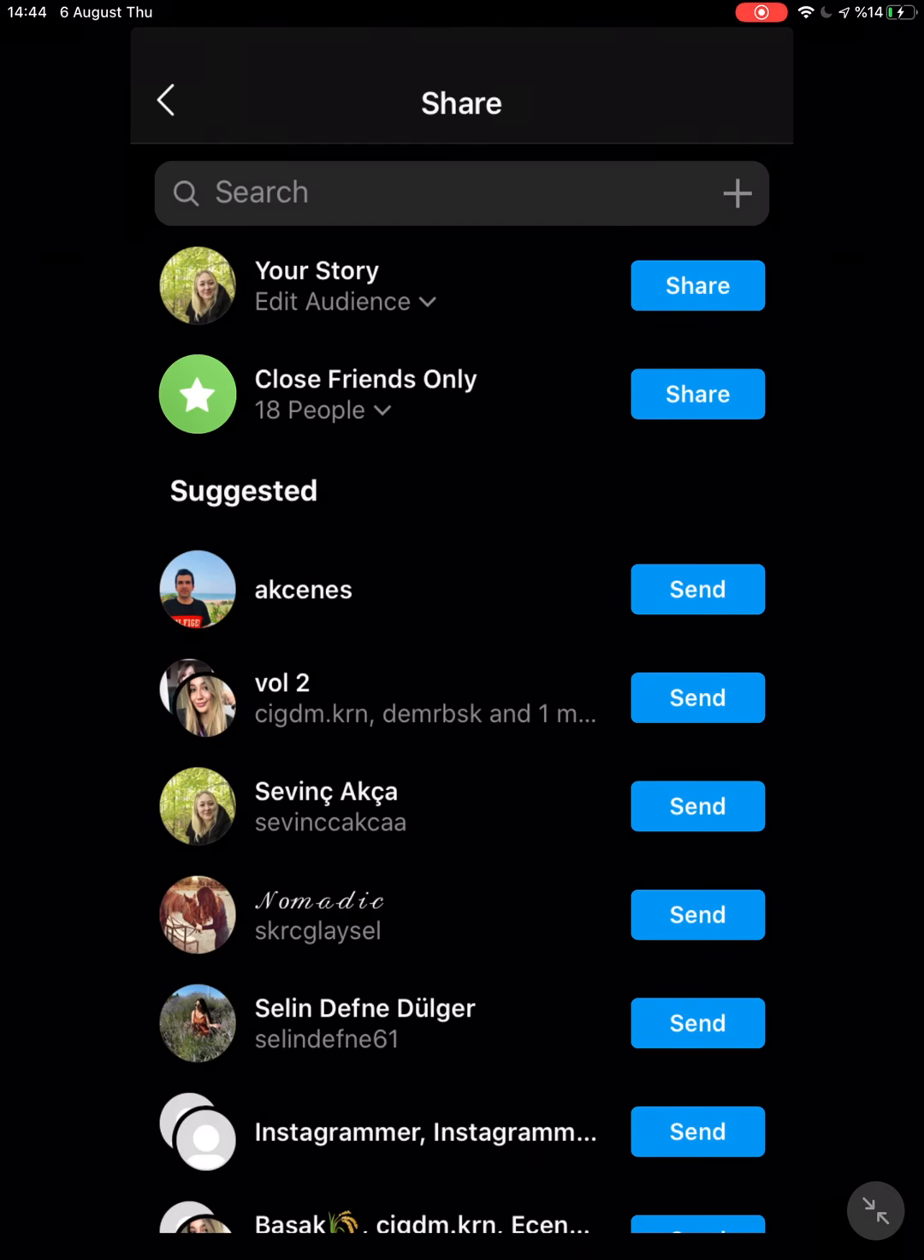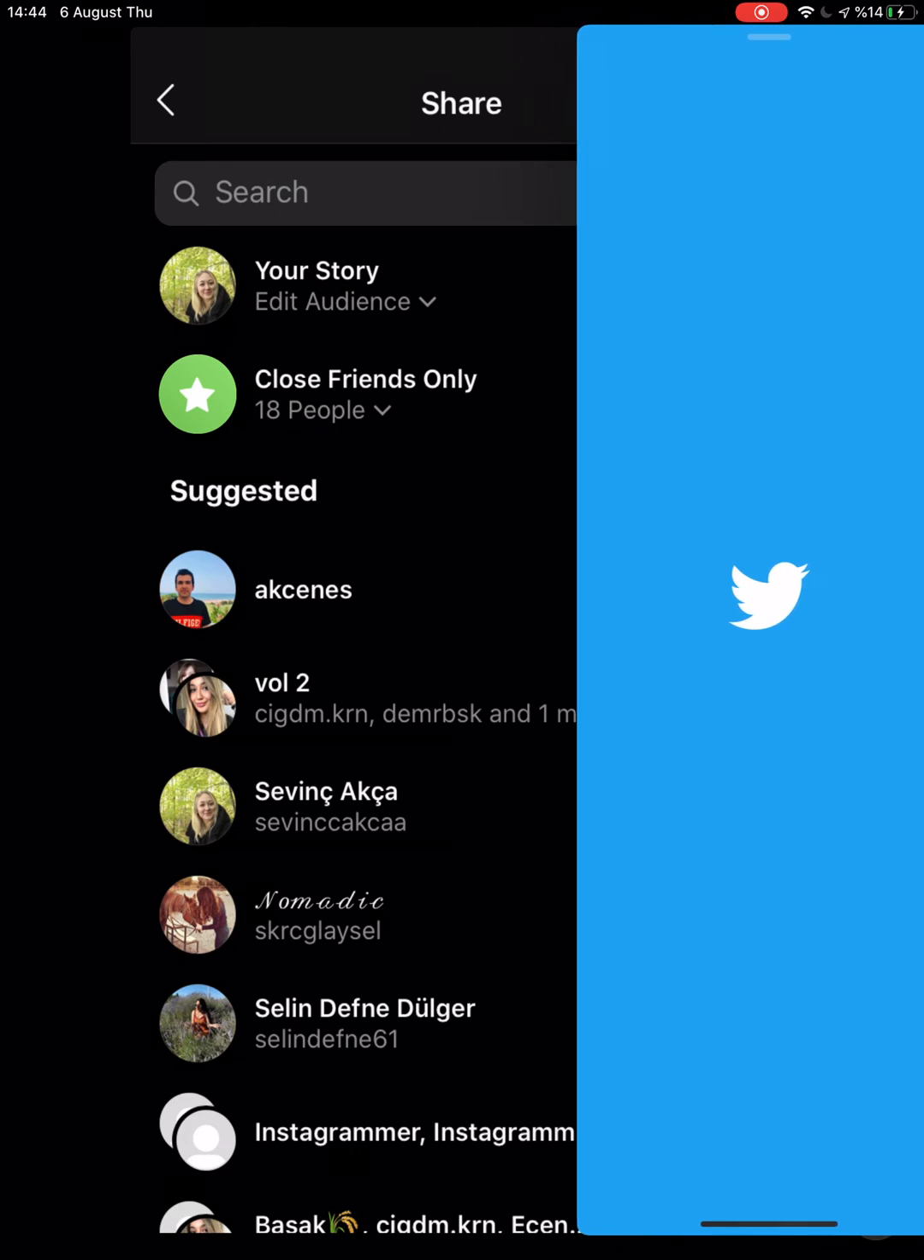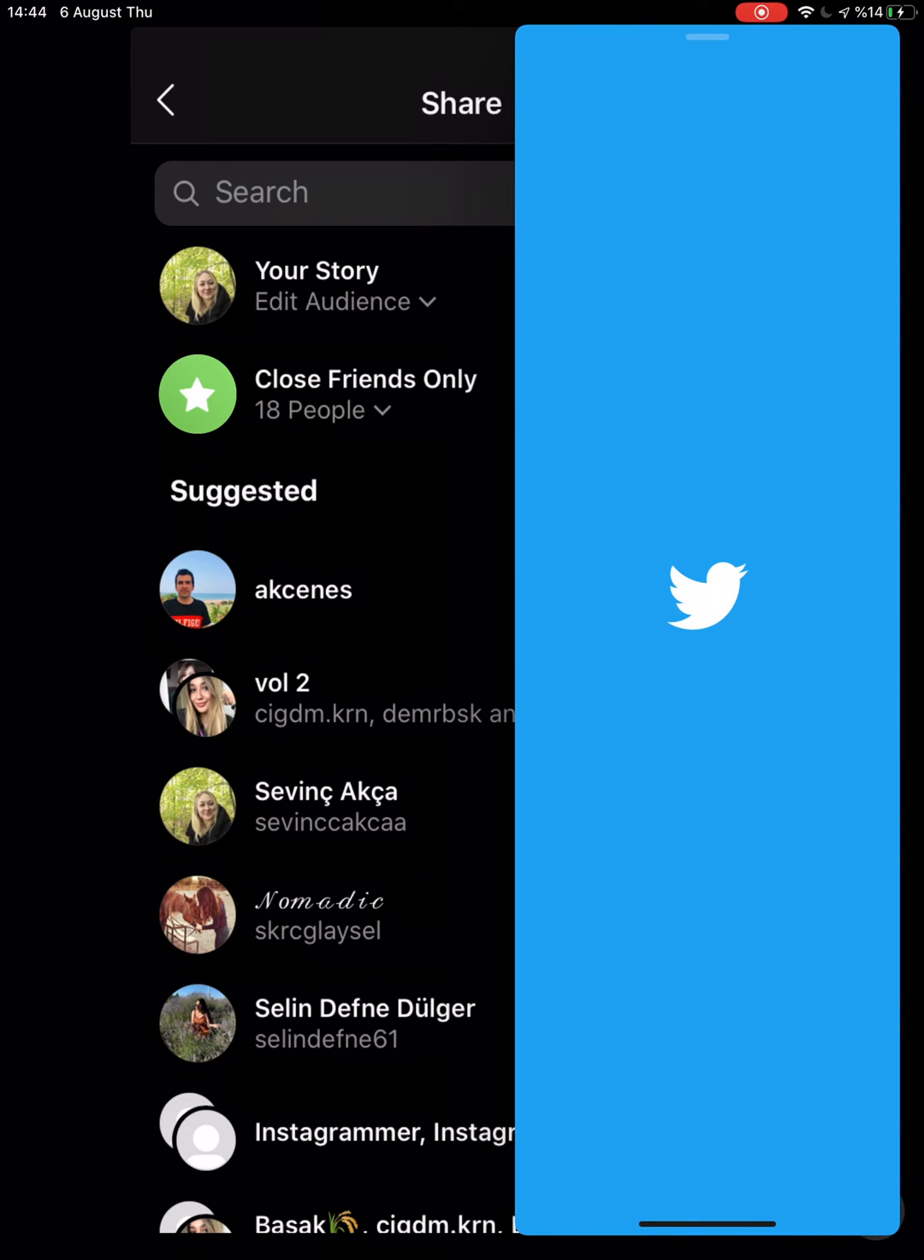Boomerang works best when recording movement. To try it out, film someone doing a cartwheel, making funny faces in the camera, or dancing. So that's it.